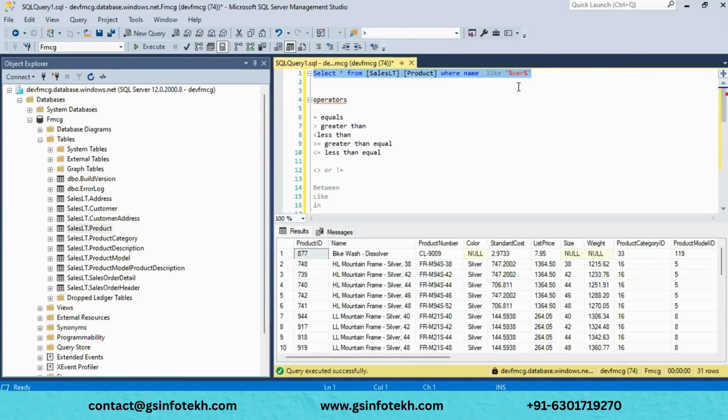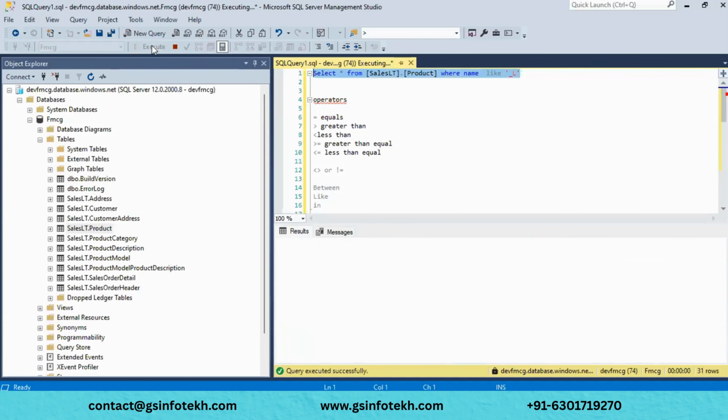For example, I will select something like here underscore L. The second letter must be L, something like that. I want to select only that kind of data.